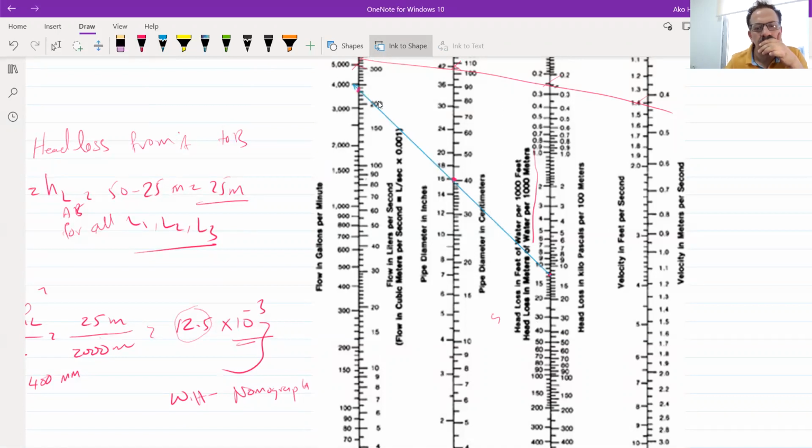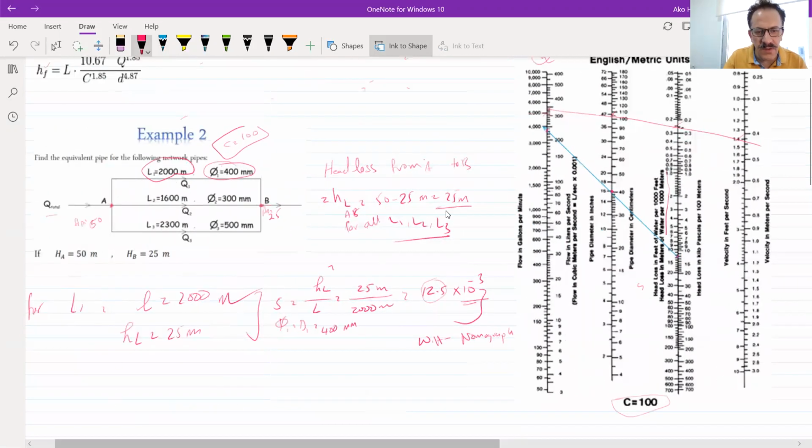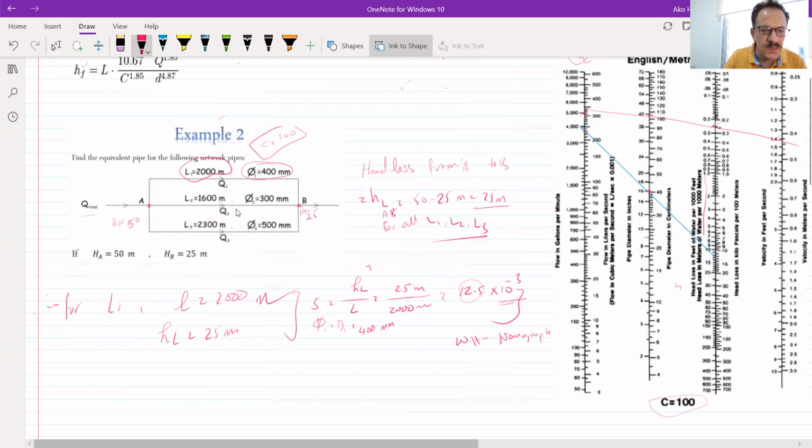Doctor, how did you locate the head loss? The head loss? Yeah, it is 12.5. The head loss is the difference between A and B. We say that the pressure at A is 50 here, right? And the pressure at B is 25.